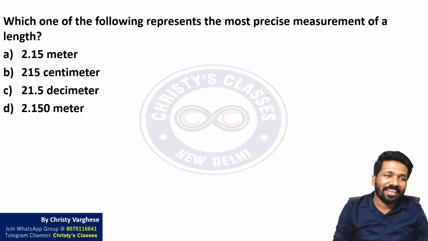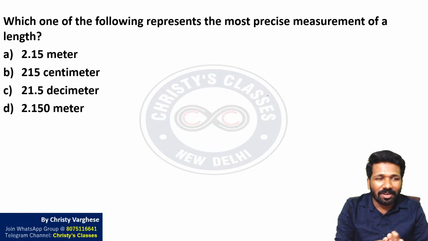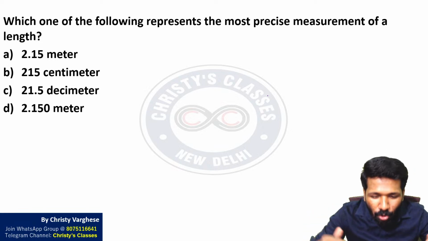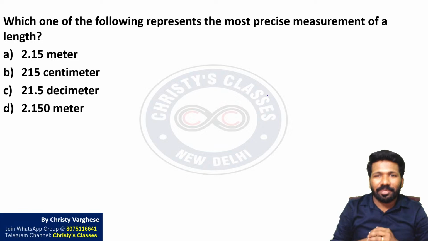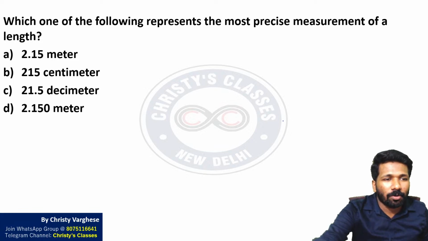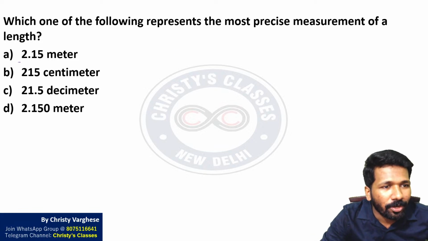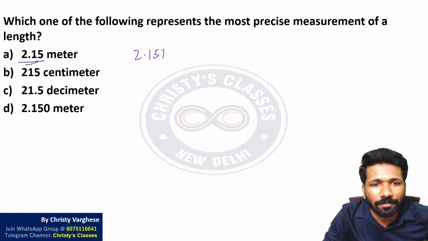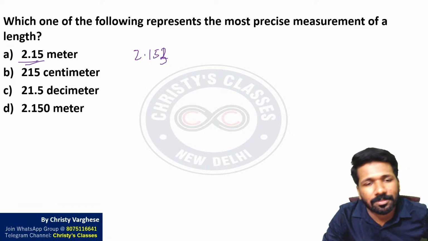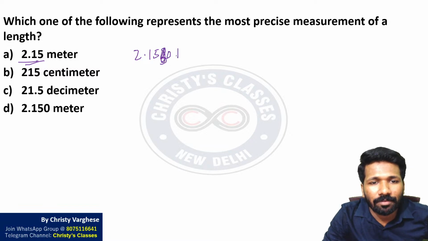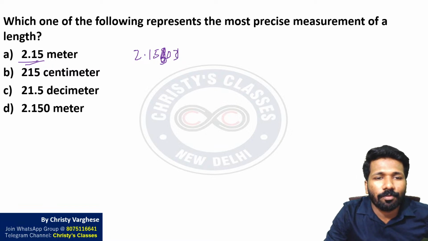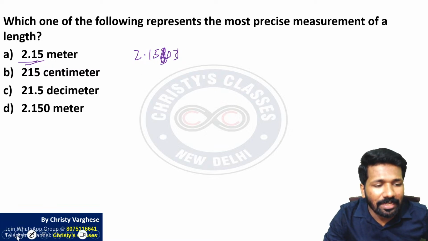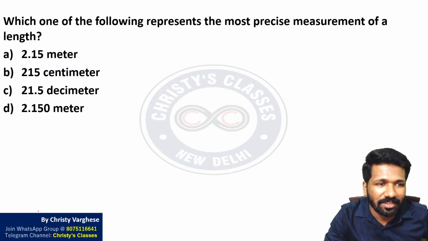What is the meaning of that? Come to the point or come to the value more closer, mathematically speaking. Come to the value more closer, I will tell you the problem. What is the problem with 2.15? 2.15 means it can be 2.151, 2.152, 2.153, or 2.1501, 2.1502. These are all possibilities of 2.15.